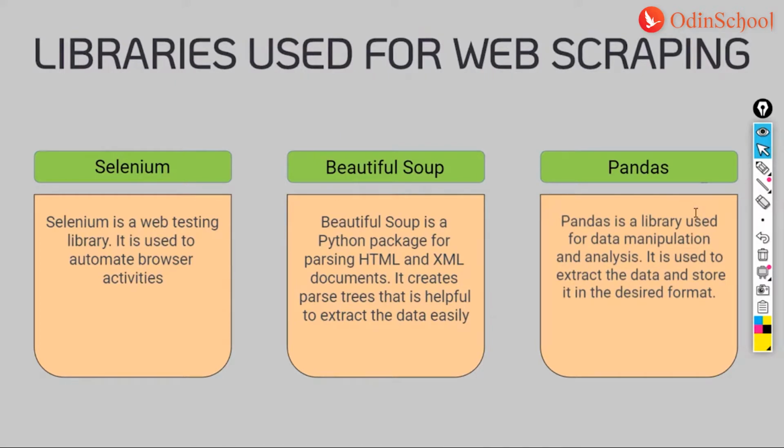Beautiful Soup, guys, is a Python library in specific, and this is a library for pulling out or parsing data from HTML and XML files. It creates data parse trees that are helpful to extract data easily. And then we have Pandas. Pandas is also for data extraction, but for databases.